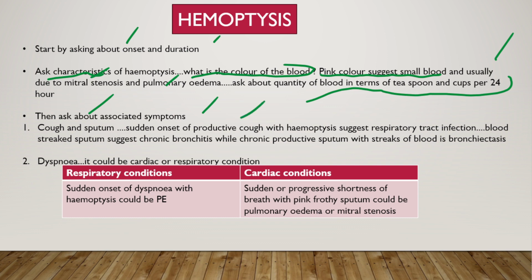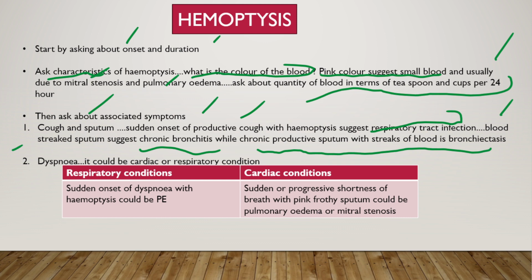Sudden onset of productive cough with hemoptysis will suggest respiratory tract infection, while blood-streaked sputum may suggest chronic bronchitis, while a chronic productive cough with streaks of blood in it could be bronchiectasis.